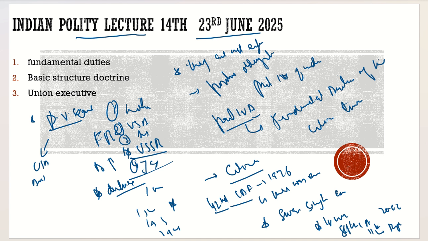The correct answer to it would be one and four, because it is India's constitution and Japan's constitution which has the fundamental duties enshrined in it. And also, now a question you can ask, sir, what about USSR? We know what happened to USSR, so that is not even a question. Now let's have a look at some important texts under the fundamental duties.